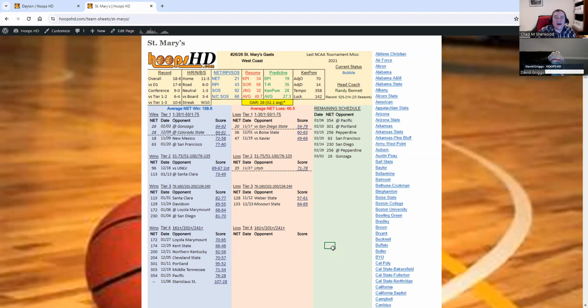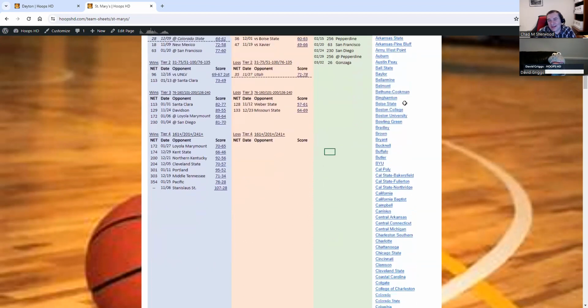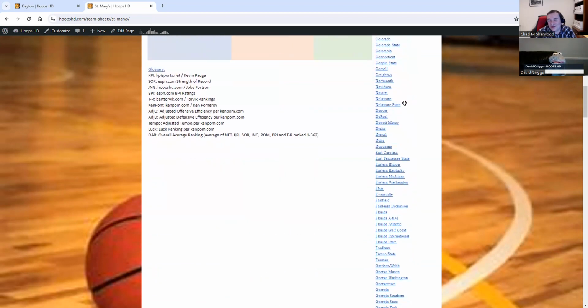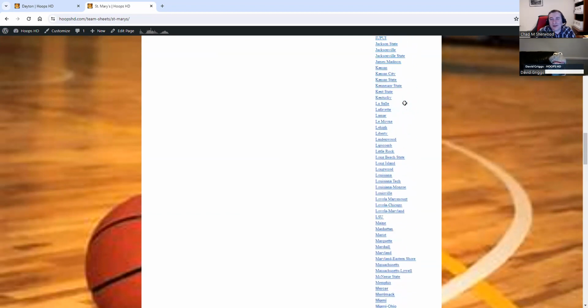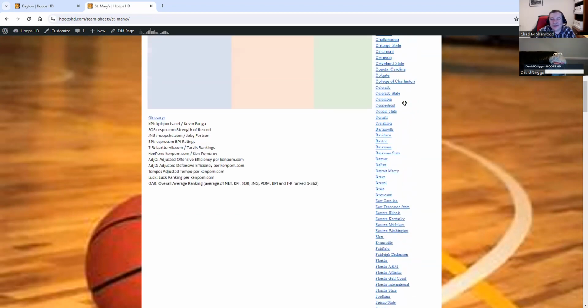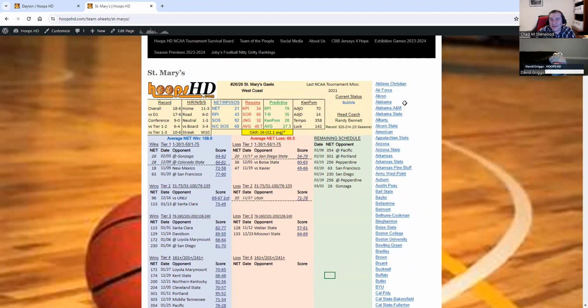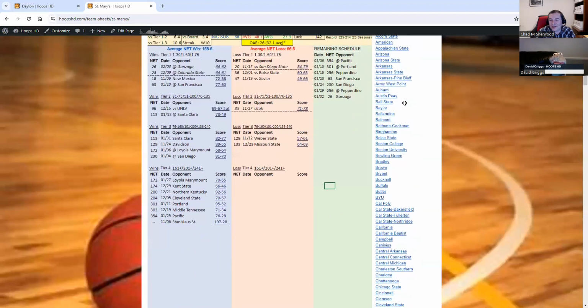One other thing, far right column here, you see a list of team names, and they're in alphabetical order, every single team in the nation going all the way down. That is a quick link. So if you decide that you're looking at St. Mary's and you really want to take a look at Bucknell, you can just simply click Bucknell.